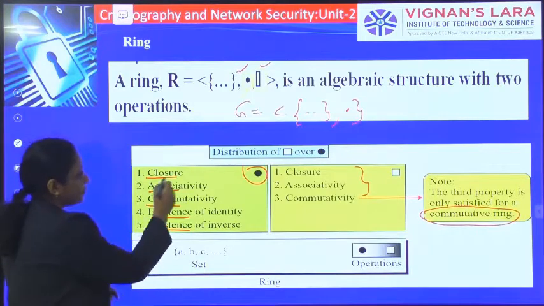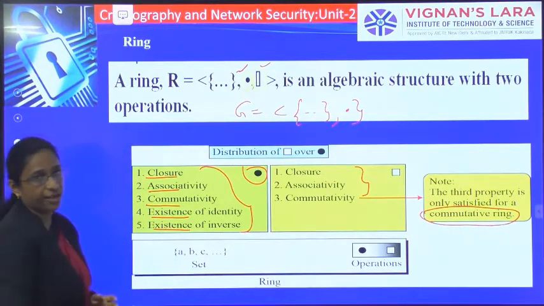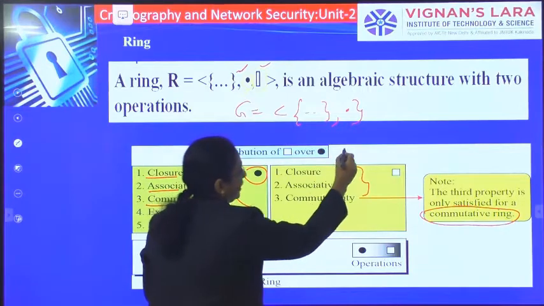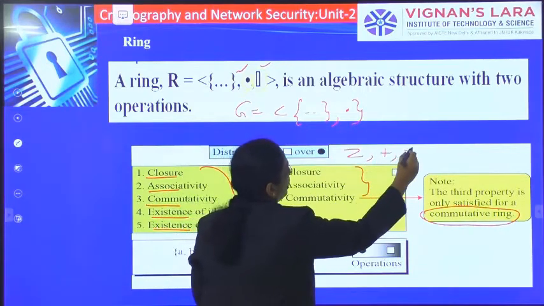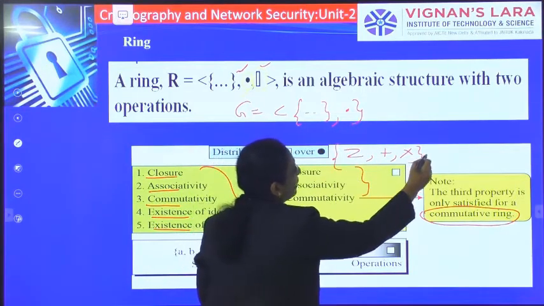The first operation has to satisfy all the 5 properties. So here we have taken the example Z, plus, multiplication, which is said to be a commutative ring.